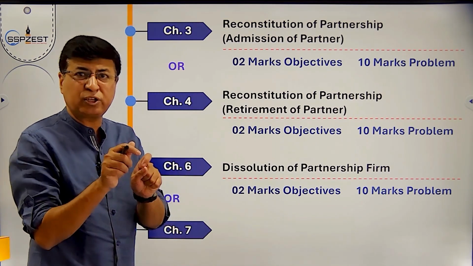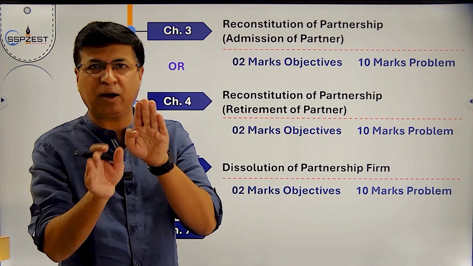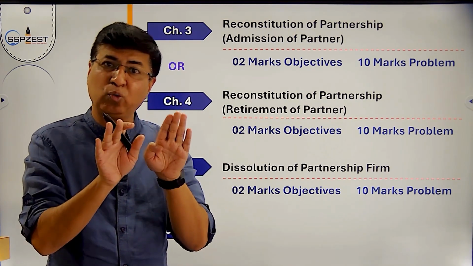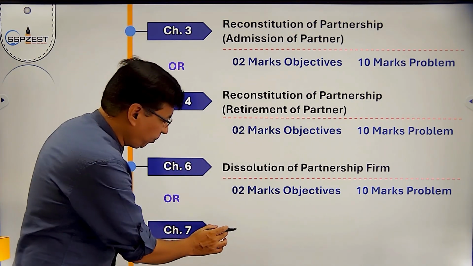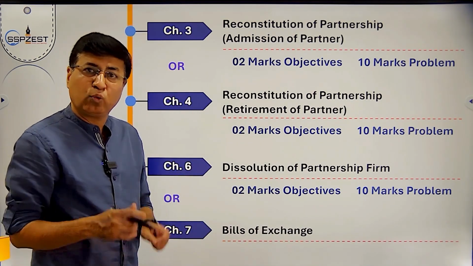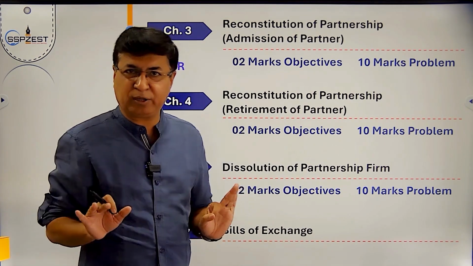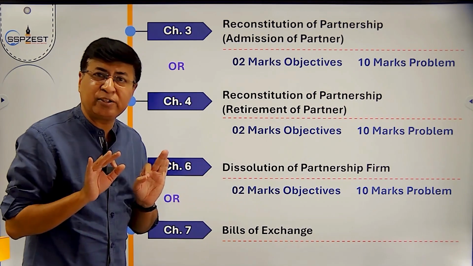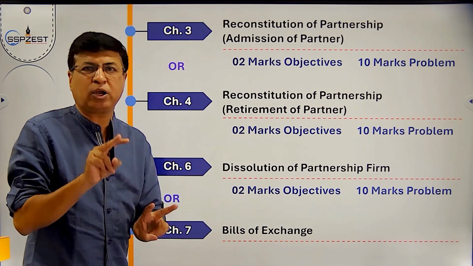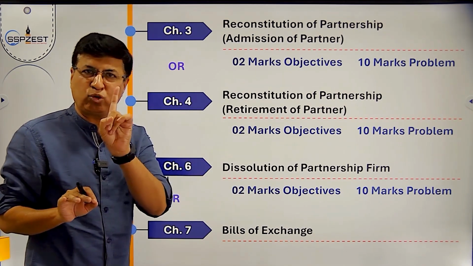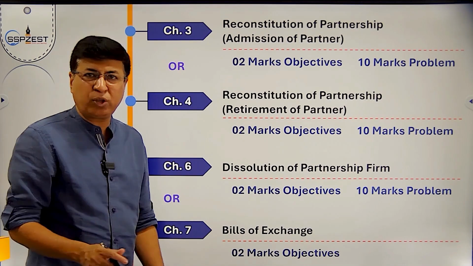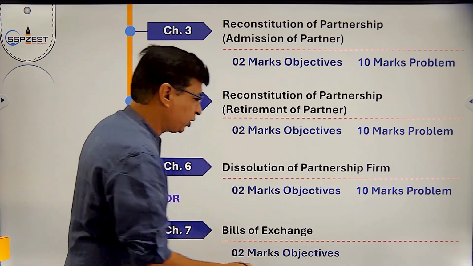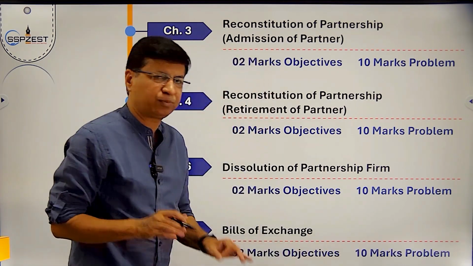Chapter 6 and chapter 7 are optional to one another. You can solve chapter number 7, that is bills of exchange. Once again, an easy chapter, so both are easy chapters. Out of these 2 chapters in the board exam, you have to solve only one, dissolution or bills of exchange. For objectives, it is compulsory: 2 marks objectives and 10 marks problem.